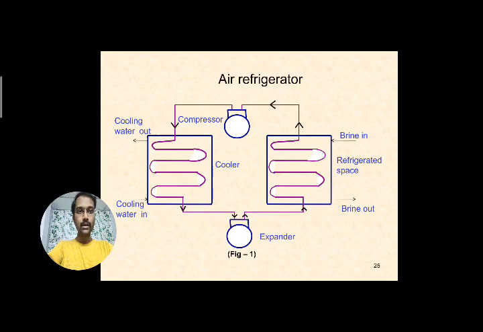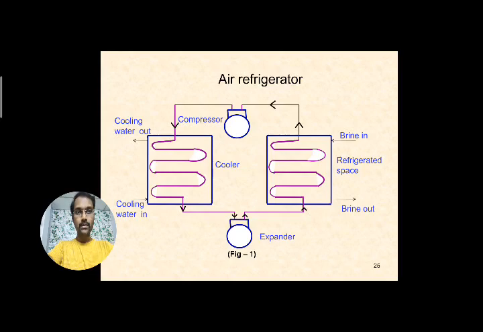In the Bell-Coleman cycle, the first component is a compressor, the round structure. Two pipelines are connected to it, one entry and one exit. The entry line comes from the refrigerated space and enters the compressor, and the exit is connected through a pipeline to the next component, the heat exchanger.